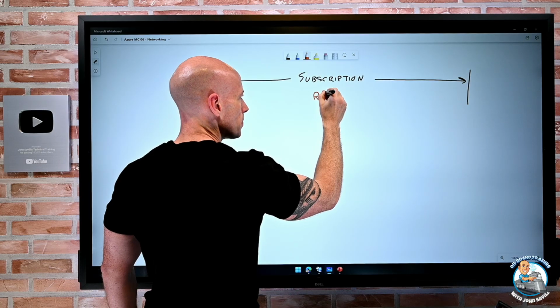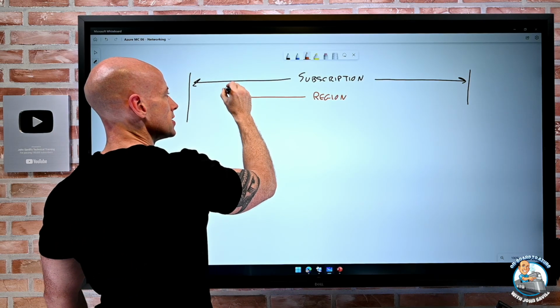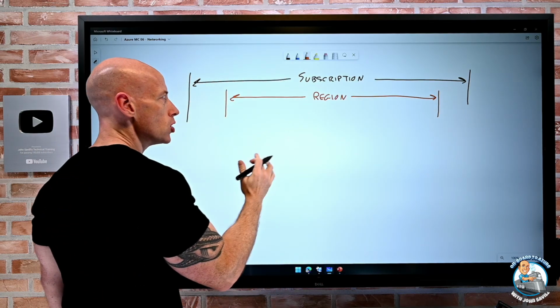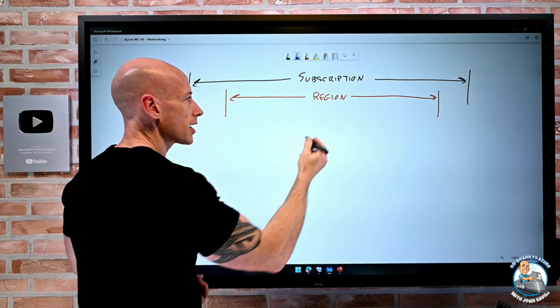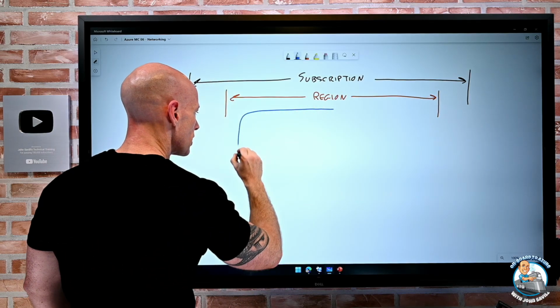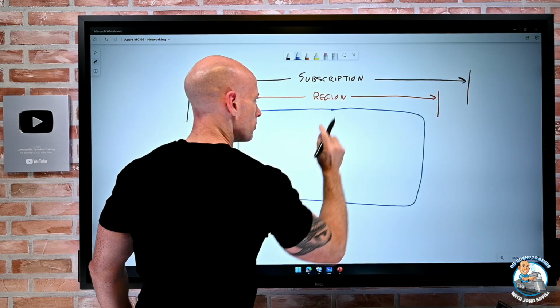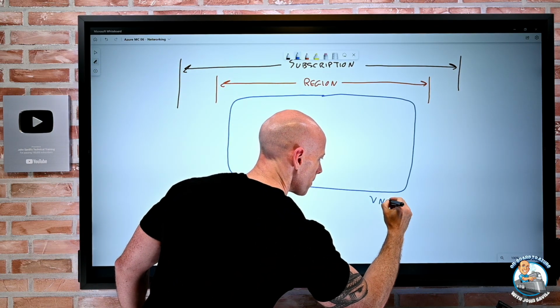But here I'll pick a specific region. Maybe it's South Central US, it could be East US too, doesn't matter. But within a particular region, within those two boundaries, I can create a virtual network. I've created, I'm going to call it, VNet1.